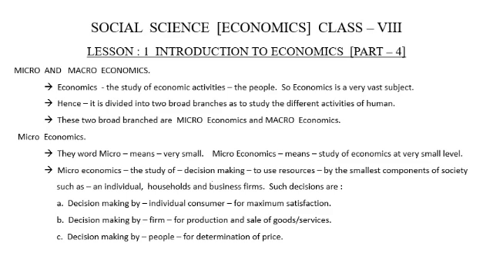Another important decision is decision making by the firm for production and sale of goods and services. A firm is a small business organ or a production unit which makes its decision for the production or sale of goods and services at the minimum cost and maximum profit. And also decision making by the people for determination of prices. Now we'll study these decisions in detail.